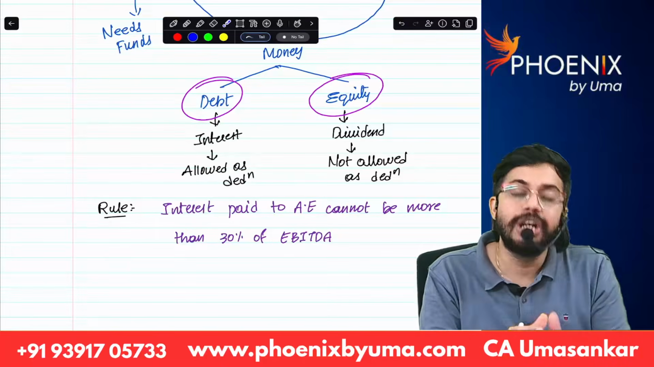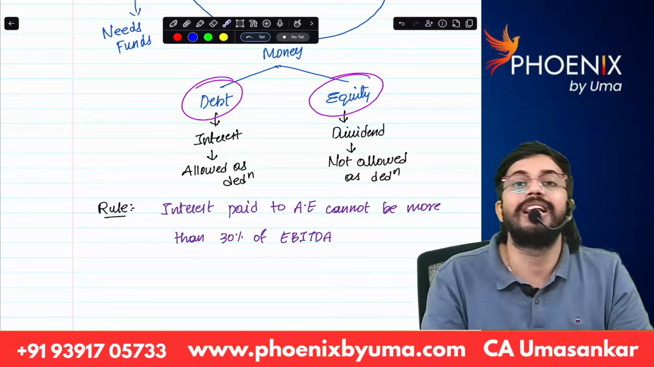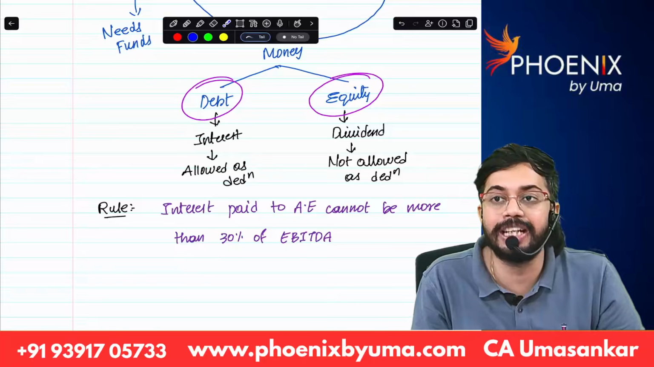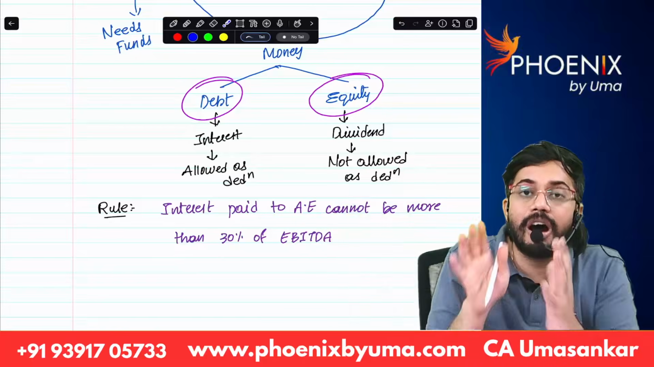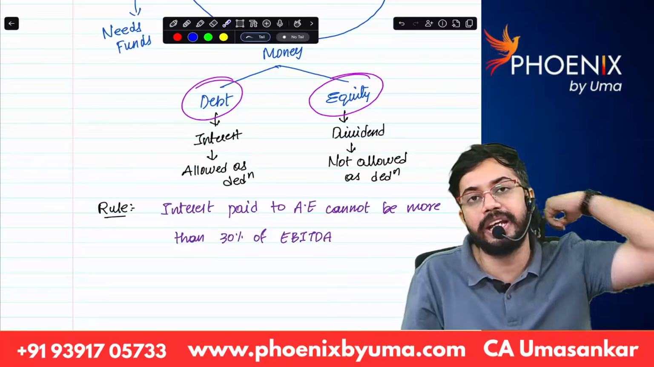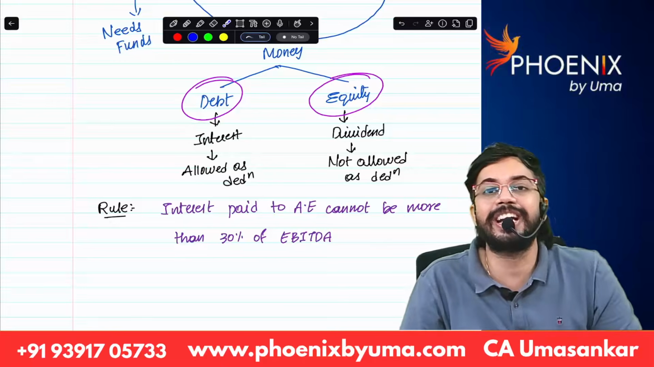But the thing is, total interest is not allowed as deduction. Actual interest or 30% of EBITDA, whichever is lower. That means there is a restriction. Interest paid to an associated enterprise or 30% of EBITDA, whichever is lower, is eligible for deduction. You all know the EBITDA calculation, right?